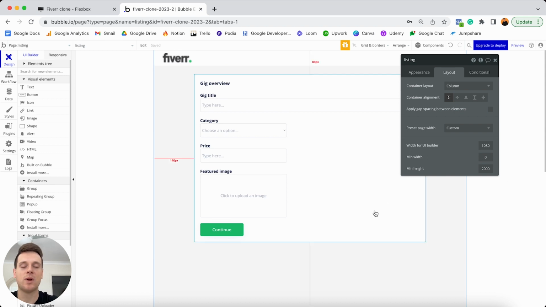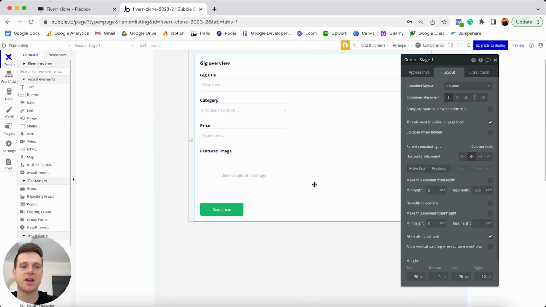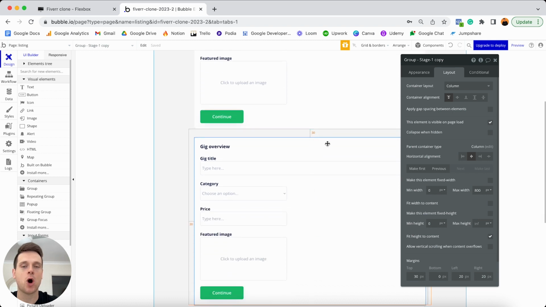And now, when it comes to the second group I'd like to add in, instead of having to build that group from scratch, I'm just going to select our first group here and make a copy of that. I'm then going to head down to the copied version, and the very first thing I'll do is head over to the title of this group and update the name to be called Group Stage 2. That way I can differentiate between these two groups.